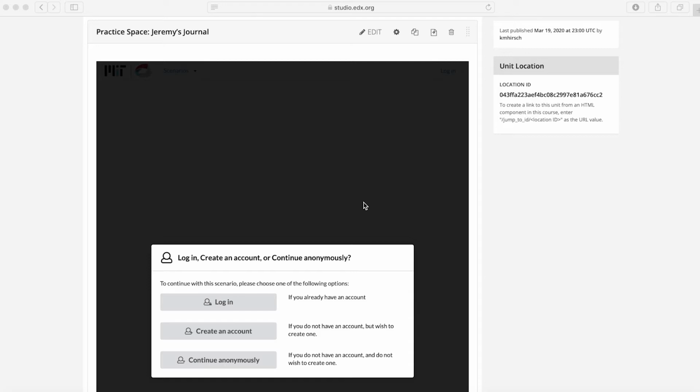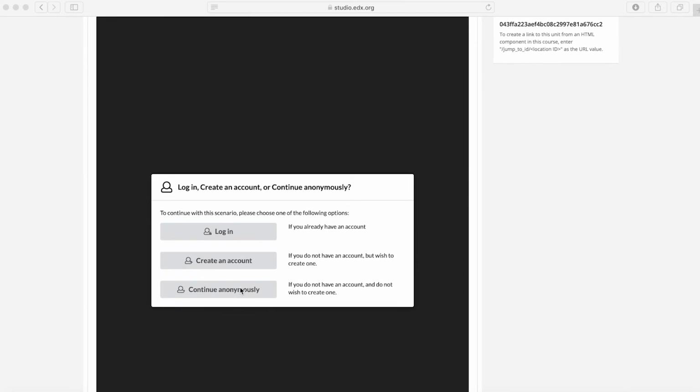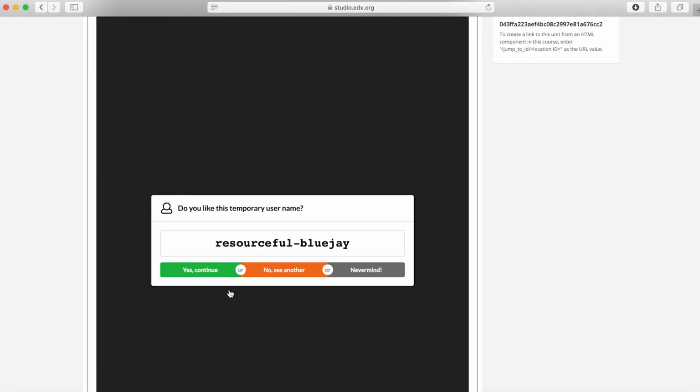To start, you'll see a window that asks you to log in, create an account, or continue anonymously. We want you to continue anonymously. So click here. You can choose the temporary username that is generated for you. So click Yes, Continue.